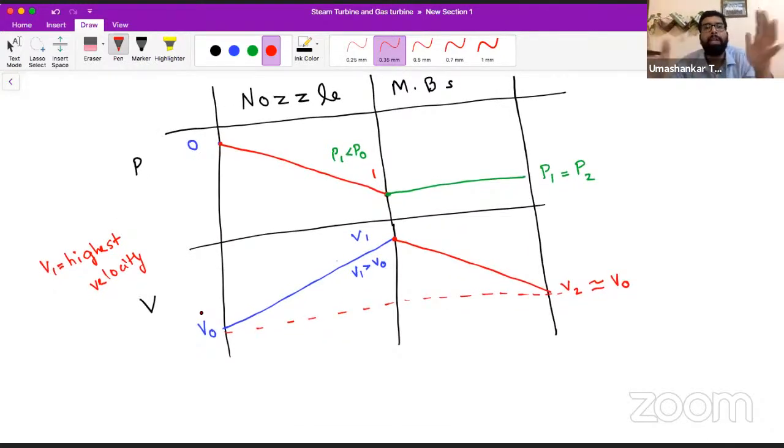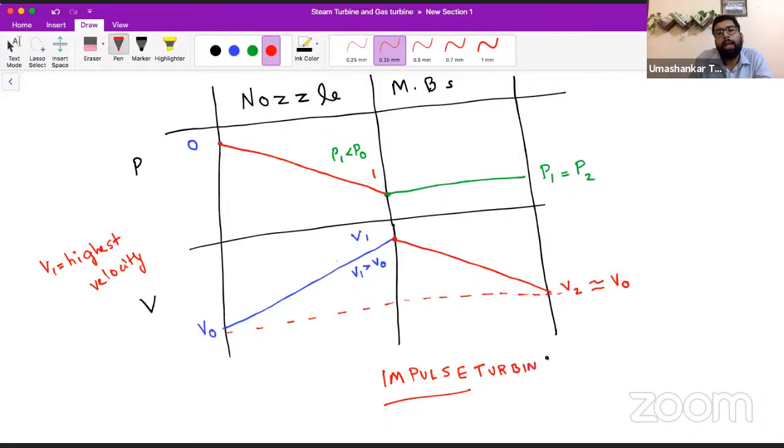So overall, what is happening in the impulse turbine? High temperature, high pressure steam enters the nozzle, and in the nozzle the pressure goes on decreasing and the velocity goes on increasing. At the exit of the nozzle, the pressure is reduced to its minimum and the velocity is increased to its maximum.